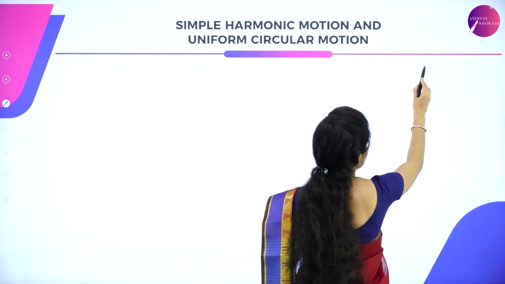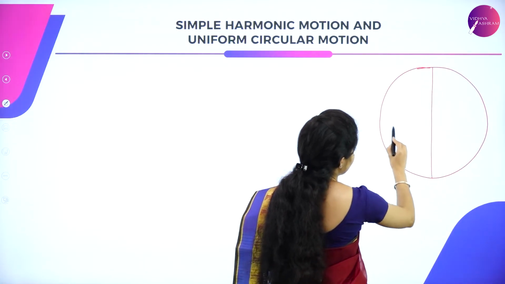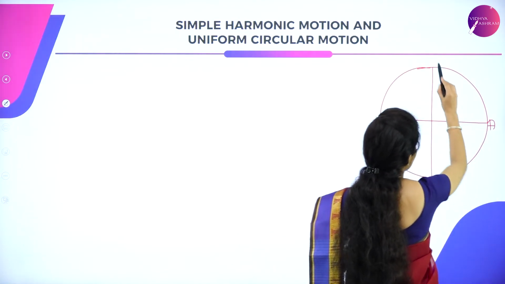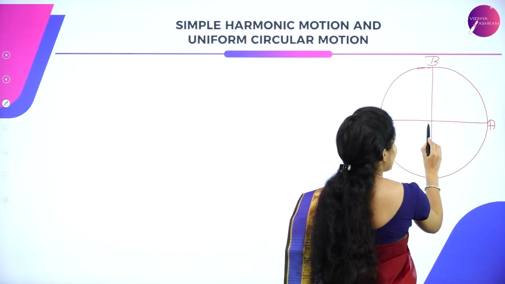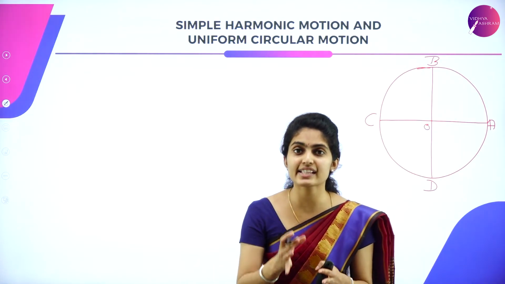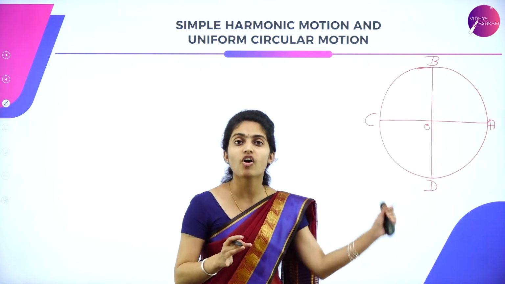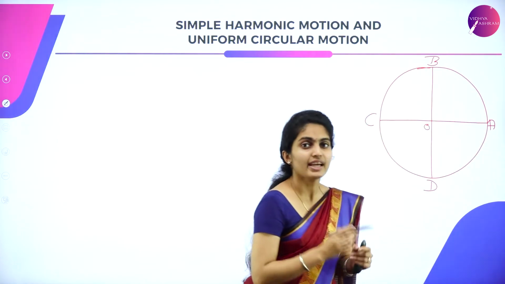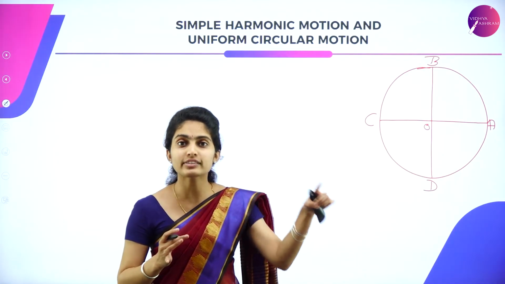So suppose you consider a circle. It has a diameter which can be given as A, the points can be named as B, C and D, and the origin is named as O. Suppose there is a particle which is following the circular path, moving on the circumference. So consider particle P which starts from A. At that time, what happens to the particle? It is moving on the circumference.